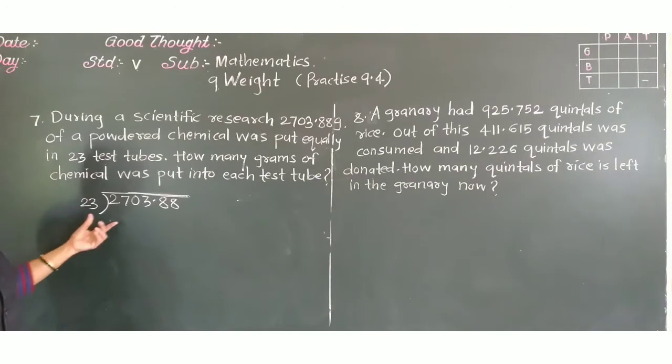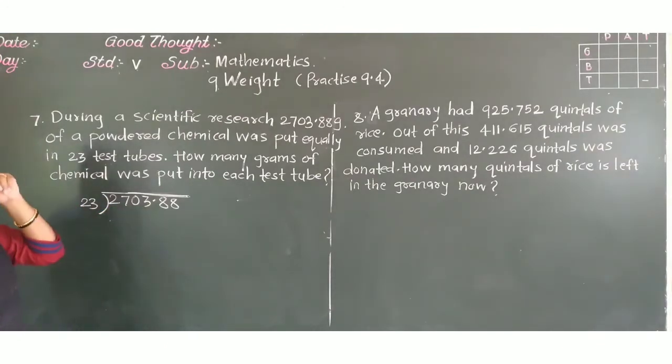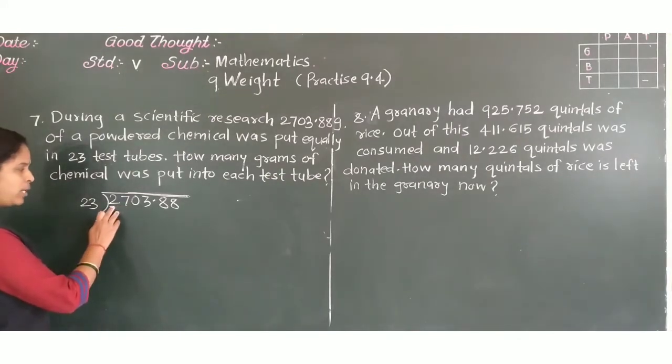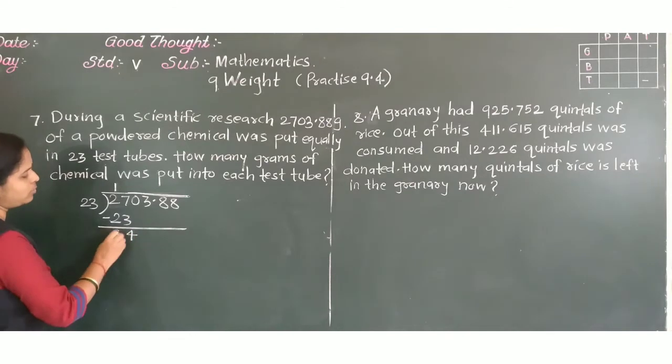So, here students, we have to divide this total weight of powder by 23 because total how many test tubes are there? 23. So, now look at these 2 digits, 27. It is greater than 23. So, we will divide this by 23. 23 ones are 23. 7 minus 3, take 0.